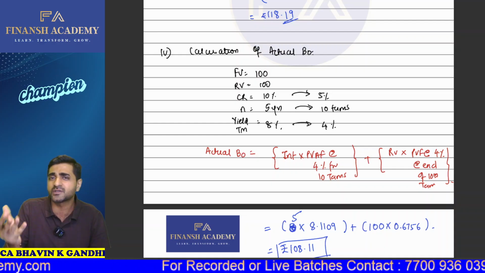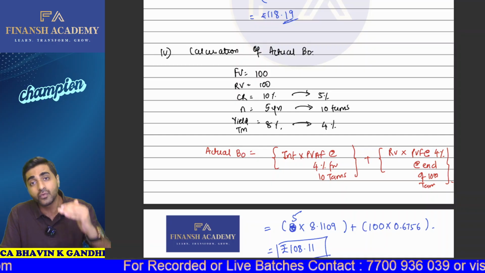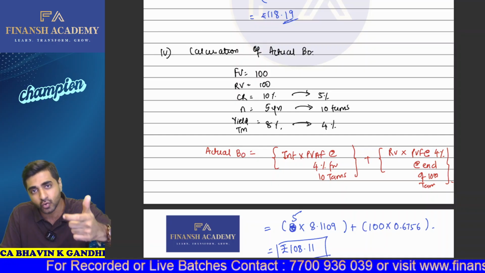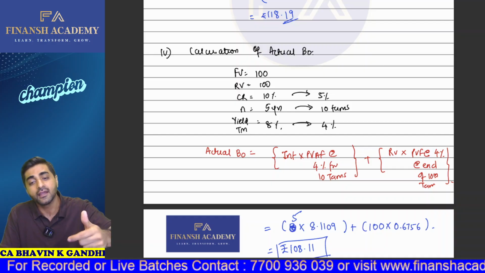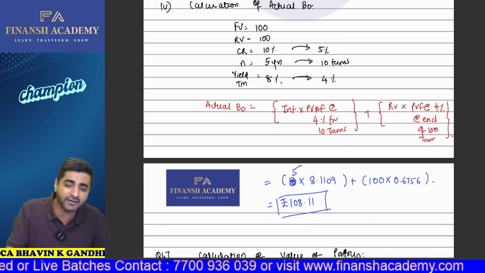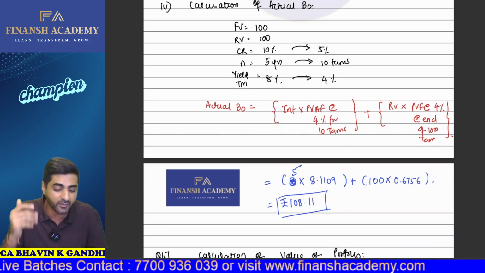And you know the three rules which we do when there is semi-annual. We actually multiply the years by 2 to get the tenure. Then coupon rate we are going to divide by 2 and so is the yield. And based on that, then we'll be getting the final actual price, which is 108.11.